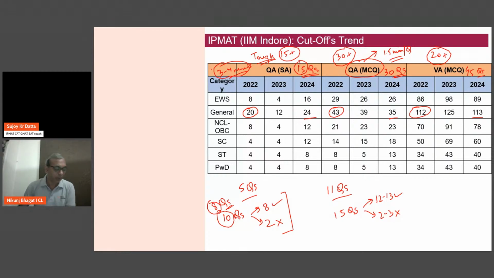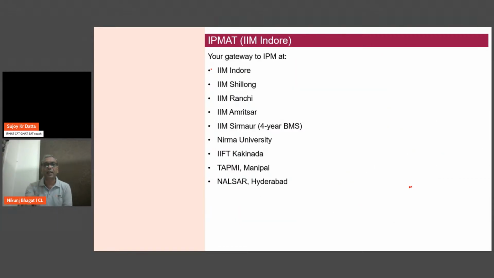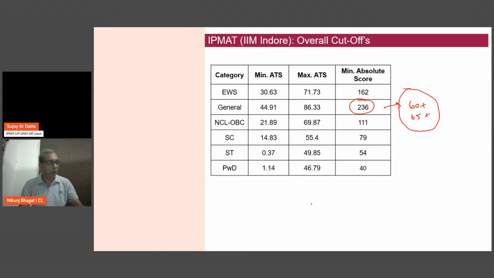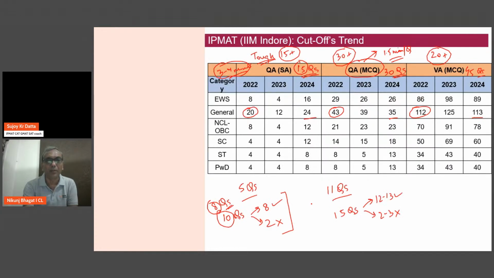Towards the questions. Okay, I have a question here. Ronit, are the cutoffs same for Nirma? No, Ronit, for Nirma the cutoffs will be significantly lower. So if I come to this slide, we are looking at a 236 plus here in IIM Indore. Then definitely for Nirma, this cutoff can come down to as low as 200. So don't worry about that. I hope, Ronit, that answers this. Overall, I think 200 should be safe for Nirma.